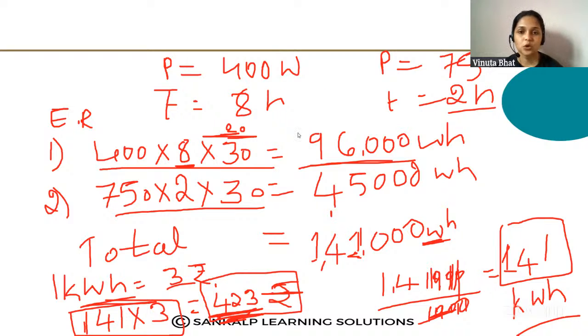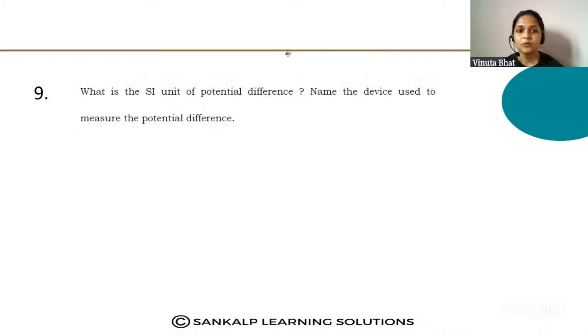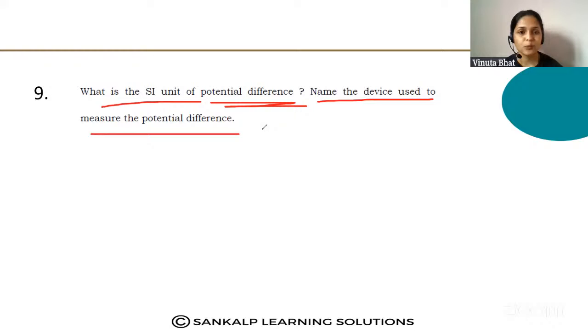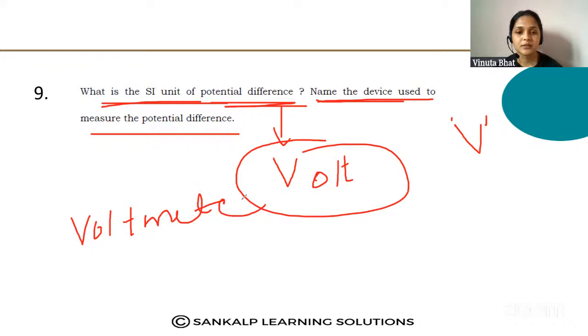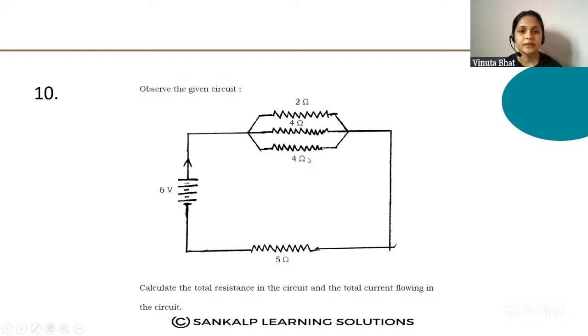Same question now solve ಮಾಡಿದ್ವಿ ಅಲ್ವಾ? Here, what is the SI unit of the potential difference? Name the device used to measure the potential difference. What is the SI unit of the potential difference? That is volt. Volt is the SI unit of the potential difference, that is represented as V, alva. Here, the device that is used to measure the potential difference is the voltmeter. This is the 2-mark question. Next question.